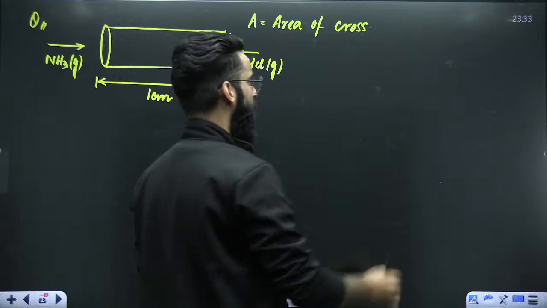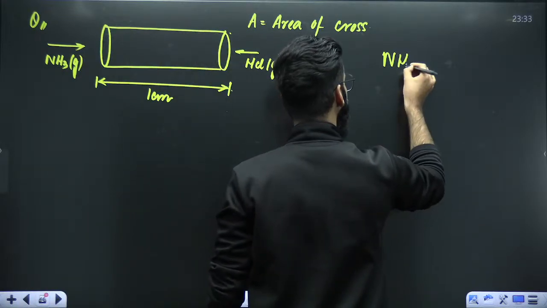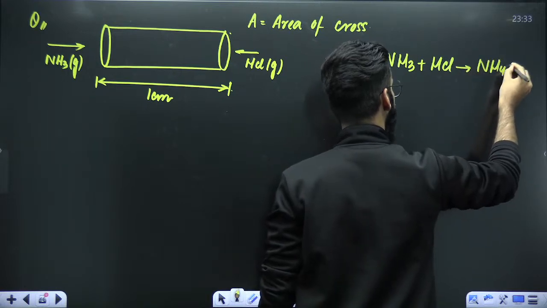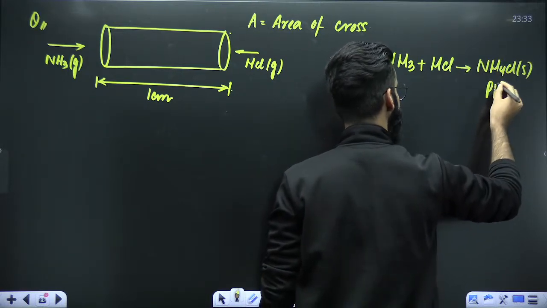And you must be knowing, when NH3 gas reacts with HCl gas, it leads to the formation of NH4Cl solid, which is basically a precipitate.